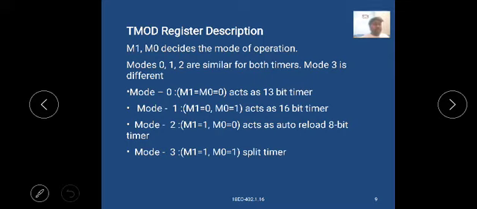Mode 2, M1 equal to 1 and M0 equal to 0, acts as an auto-reload 8-bit timer. Mode 3, M1 equal to 1 and M0 equal to 1, splits the timer. This is the description of the TMOD register.